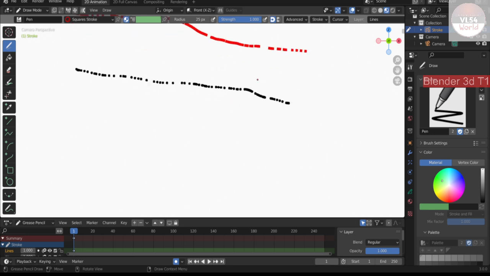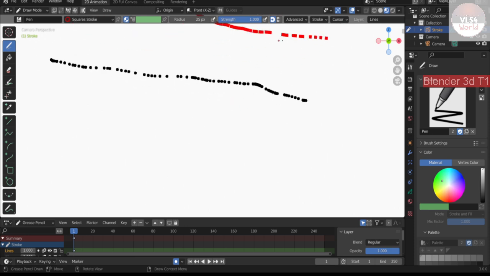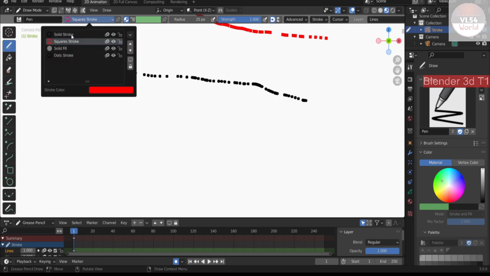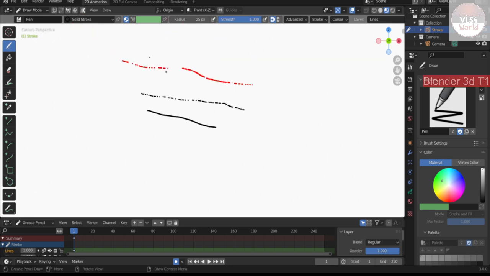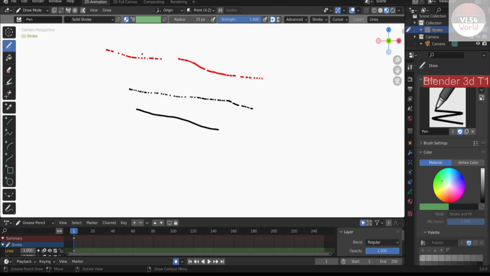It's much different, the line dotted but square. Now to a solid stroke line. If I put a line, you see there are some different lines: a solid stroke, a shear stroke, and a solid line. So this is a bit different.